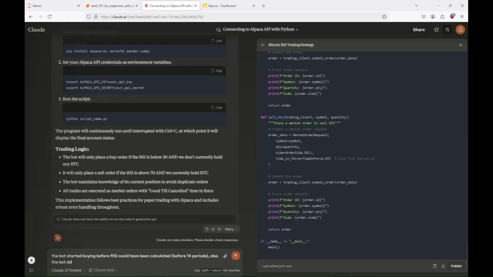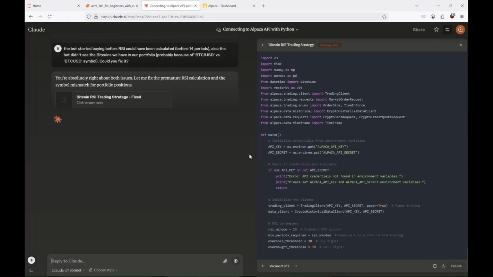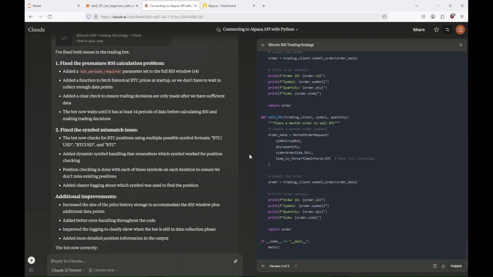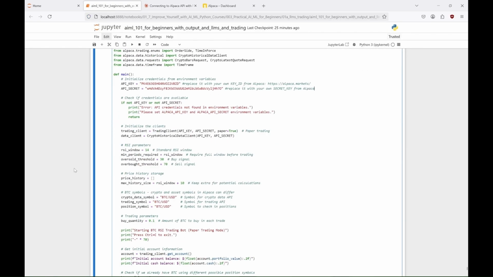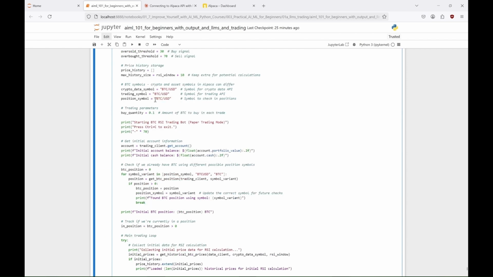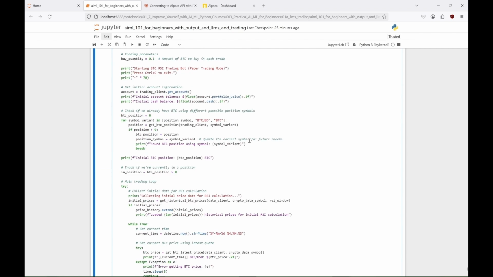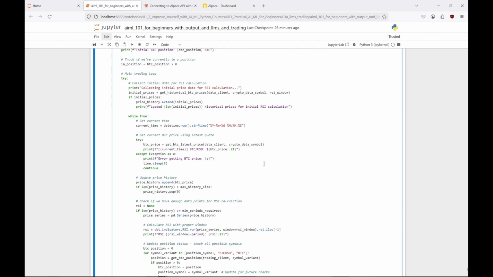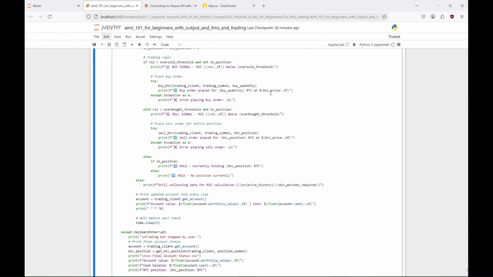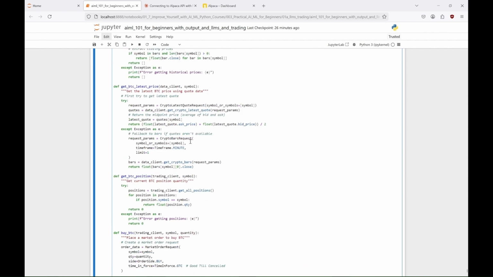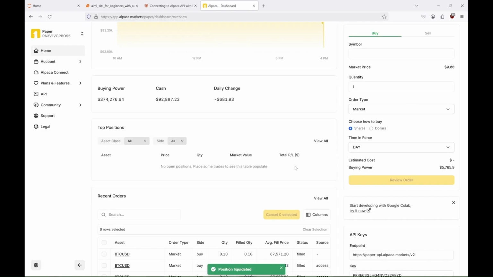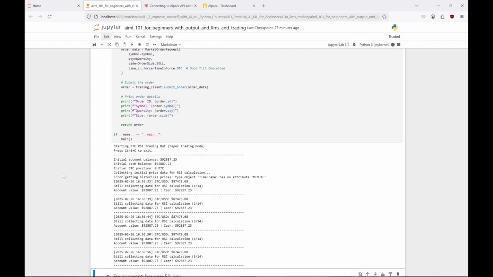So, this time, let's ask Claude to fix the bug and see what happens. Do you think it'll work this time? The code looks much better. We can see that it took our advice regarding the proper usage of the Bitcoin symbols into consideration. And it did quite a good job with that. Nice. Let's hope it works. Fingers crossed. So now we wait.